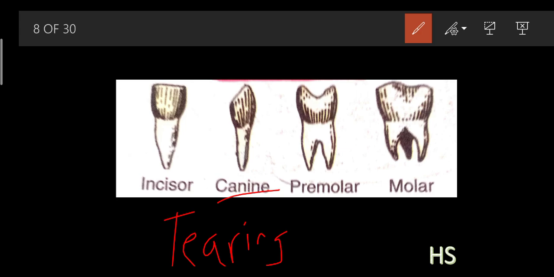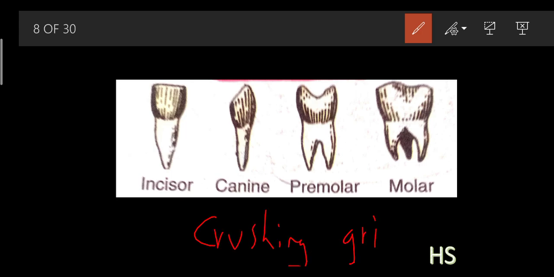What is the function of the premolar? It helps in crushing and grinding. See, grind means what? To break the particles down into a simpler form, basically into powdery form. We have mixer grinders. Suppose I am putting a fruit inside, let's take the example of a banana.